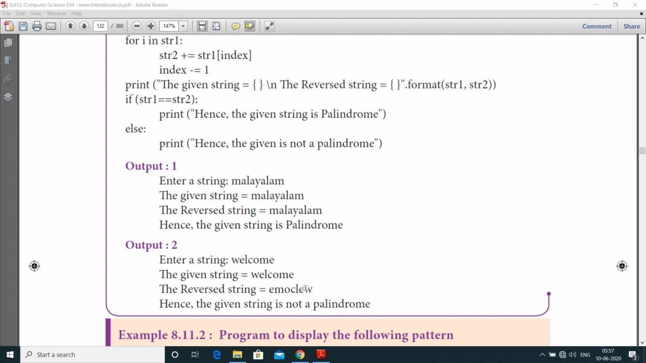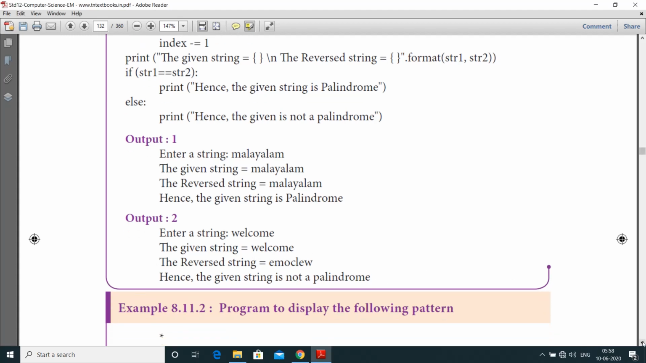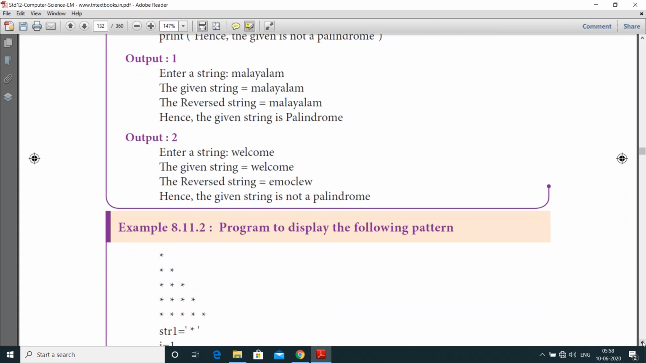So the reversed character is obtained by using the index operator -1. So we use -1. Here, both the given string and the reversed string, if it is matched, then it's a palindrome, otherwise it's not a palindrome. See here, Malayalam is a palindrome, but welcome here the reversed string is not matched, so in this string it's not a palindrome.